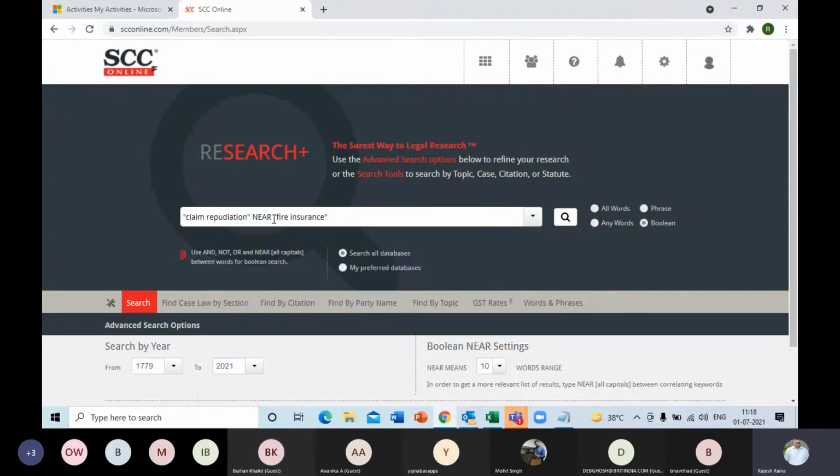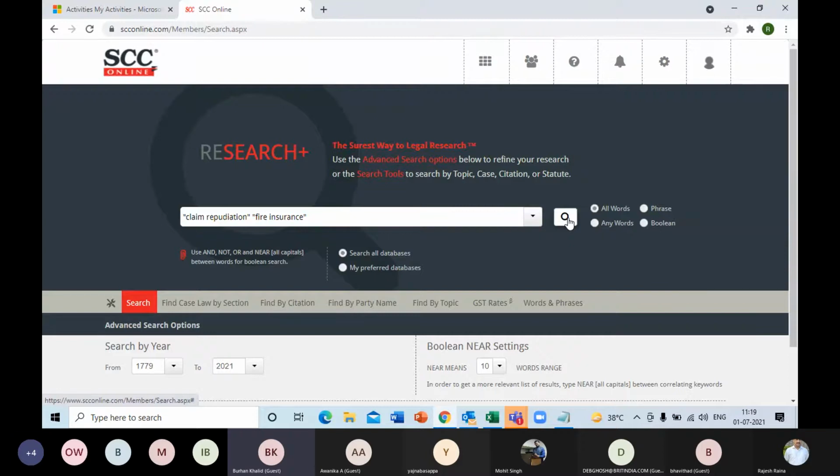Let me just remove the near operator. Maybe these two words. See what happens. Whenever you are having any insurance claim, there is any fire claim, and the insurance agency rejects your claim, they will issue you a repudiation letter. Okay, claim repudiation letter.